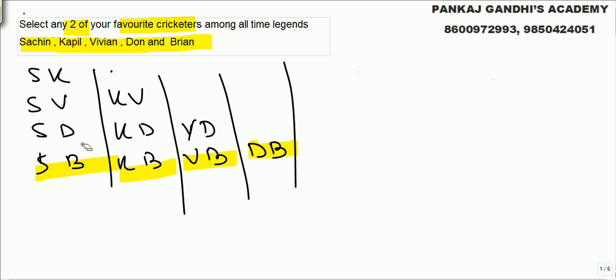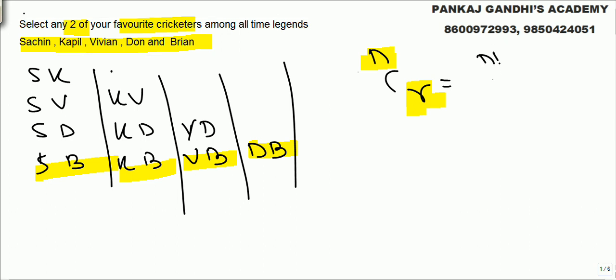Now, for this total, what we have got is 10 selections. We have got 10 different pairs. So whenever somebody gives us n different choices and asks us to make a team of our choices, what we call it is a combination. We have to create out of n things a combination, a pair, a group of our things. Here it is just combination. Sachin first, Kapil later, and Kapil first and Sachin later is same. It is just the group selection.